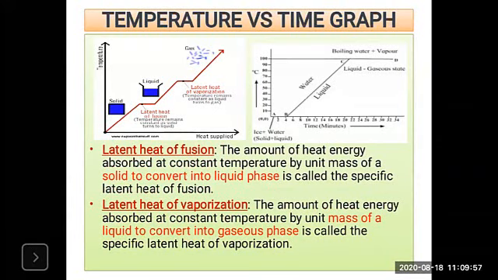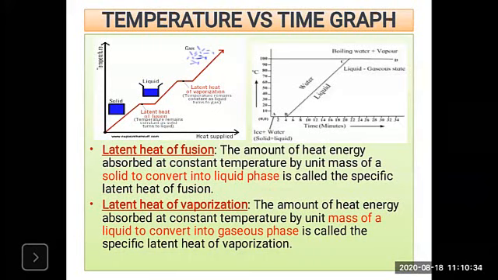So this is converted into gaseous state, and that phase is called the latent heat of vaporization. At constant temperature, the amount of heat energy is used up by the liquid to convert into gaseous state. So this is the latent heat of vaporization, where the temperature is constant. So there is latent heat of fusion and latent heat of vaporization. These are the most important points. The temperature remains constant, that is 0 degrees Celsius and 100 degrees Celsius.